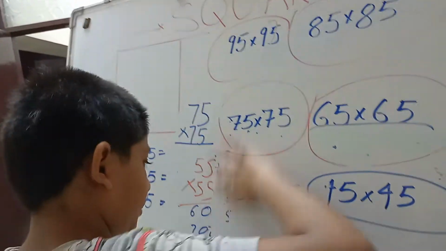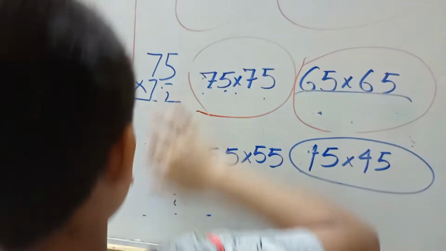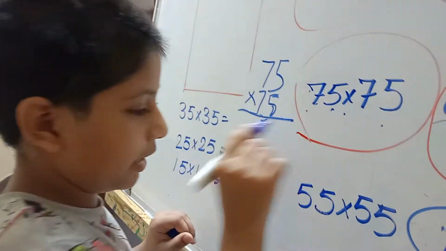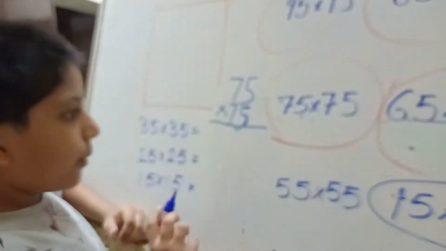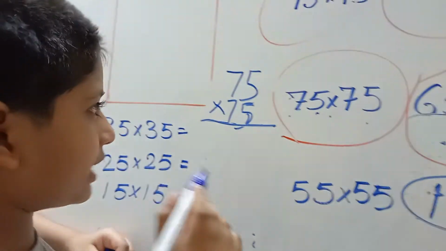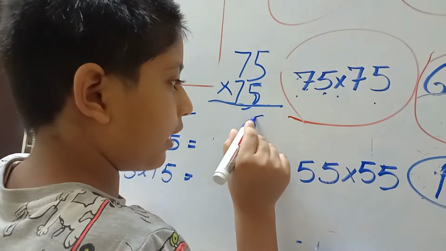Okay, let me rub out my bottom calculations because I need some space. Now I write here 5 and I've made a line here. Okay guys, now right here crisscross we will do 5 multiply 5, 25.